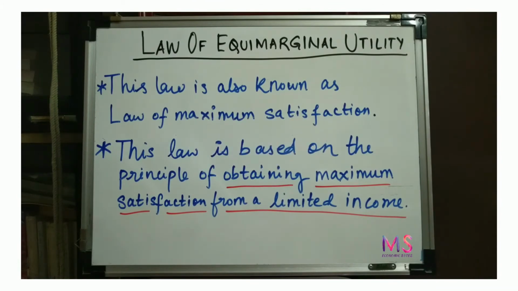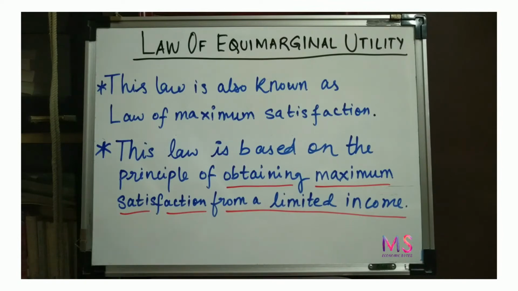Law of equimarginal utility. It is also known as the law of maximum satisfaction. It is based on the principle of obtaining maximum satisfaction from a limited income. This law basically explains the behavior of a consumer when there is more than one commodity involved.